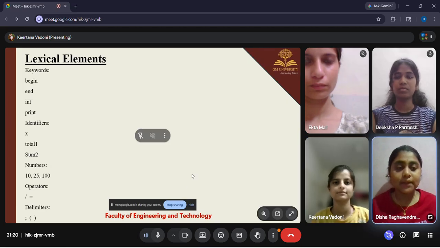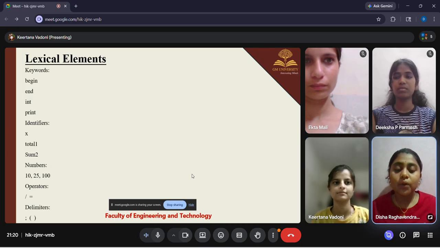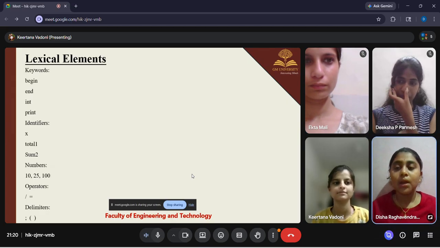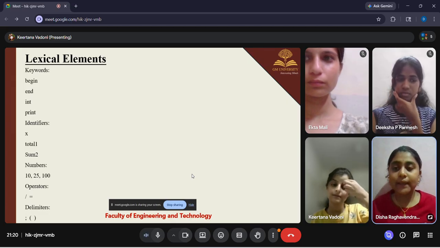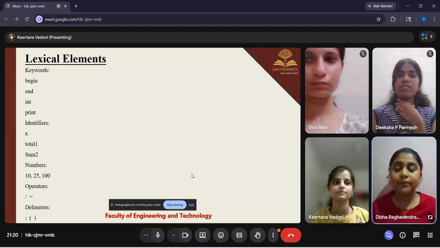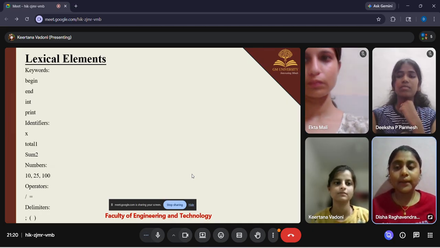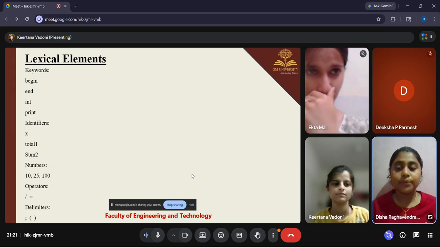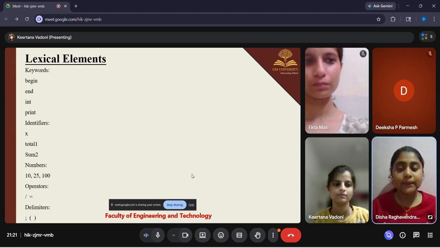So next is the lexical elements. As we know, lexical elements are the basic building blocks of a program. They include tokens like keywords such as begin, end, int, and print, then identifiers like x, total1, sum2, and numbers, which are digits, and operators like division and equals, and delimiters like parenthesis and semicolon. So next slide.